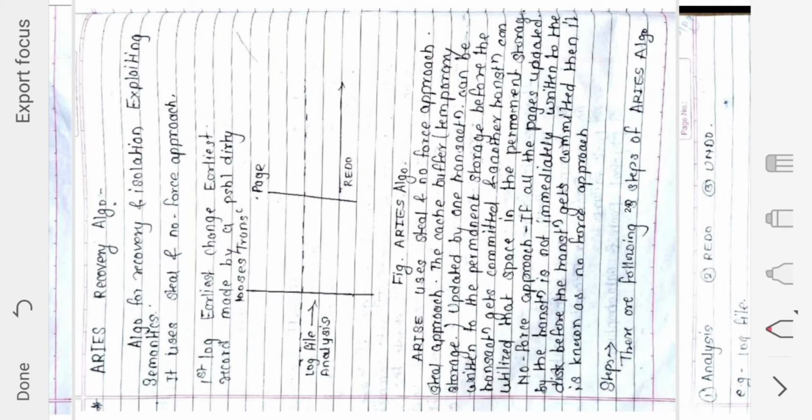So what do you mean by this Aries algorithm? First of all, what is the full form of Aries? Aries is the algorithm for recovery and isolation exploiting semantics. This is very important. It is a semantic. What do you mean by semantic?